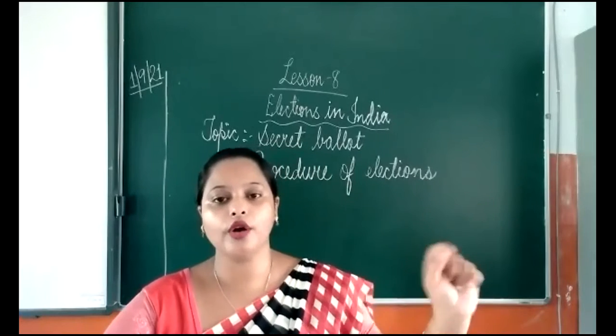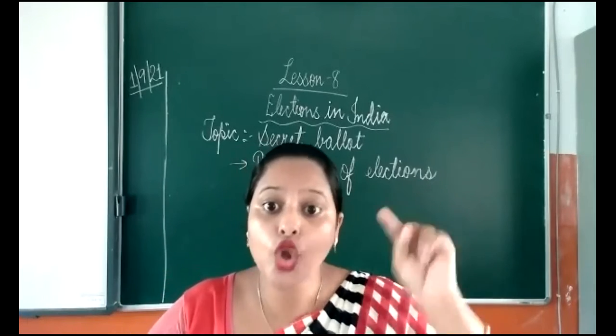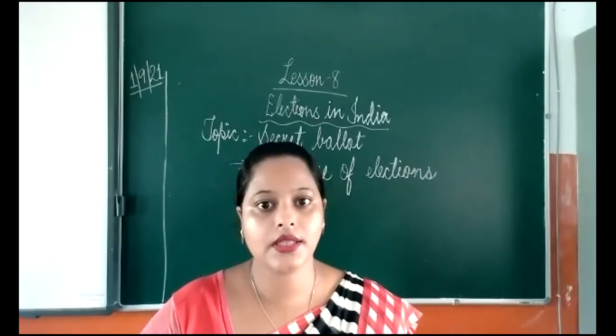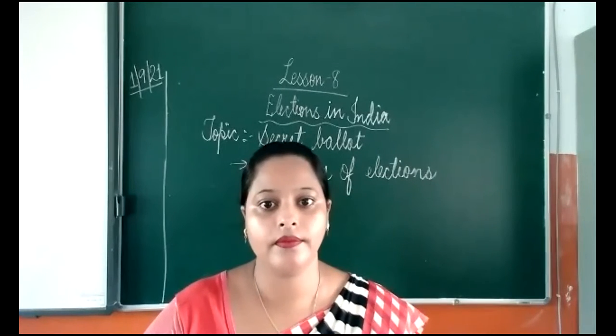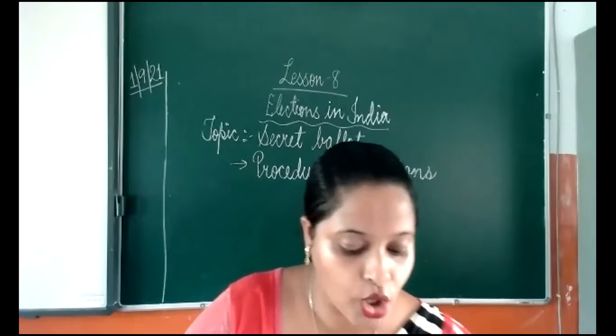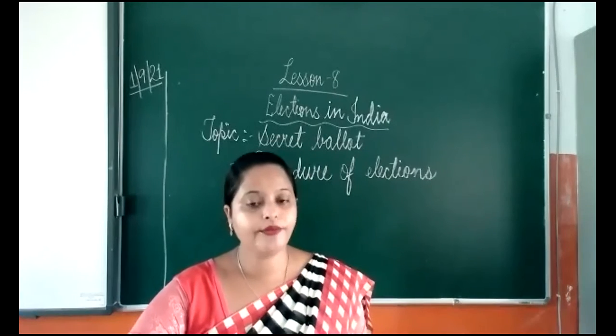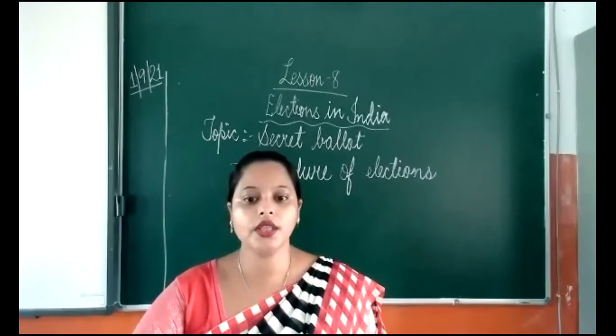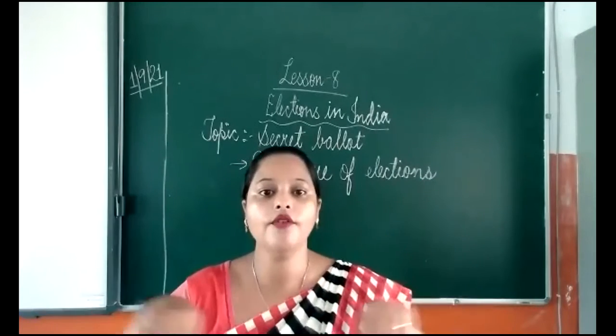Not anyone's name can be on the voter list, only those who have registered their name. The Election Commission distributes a form.